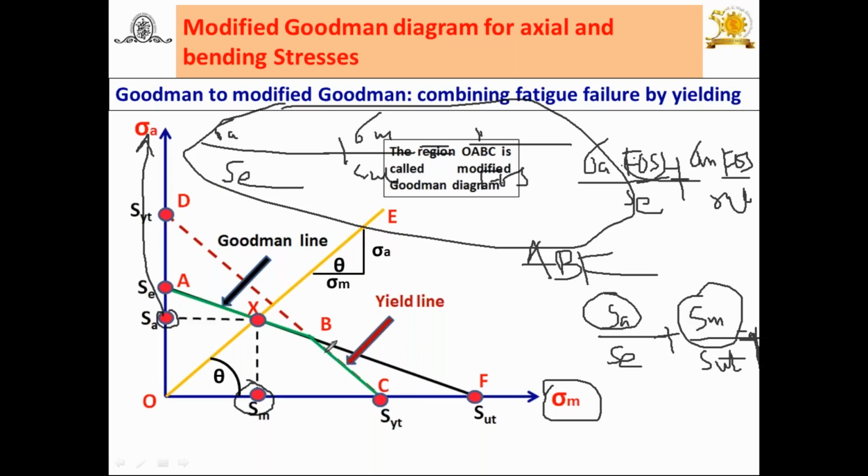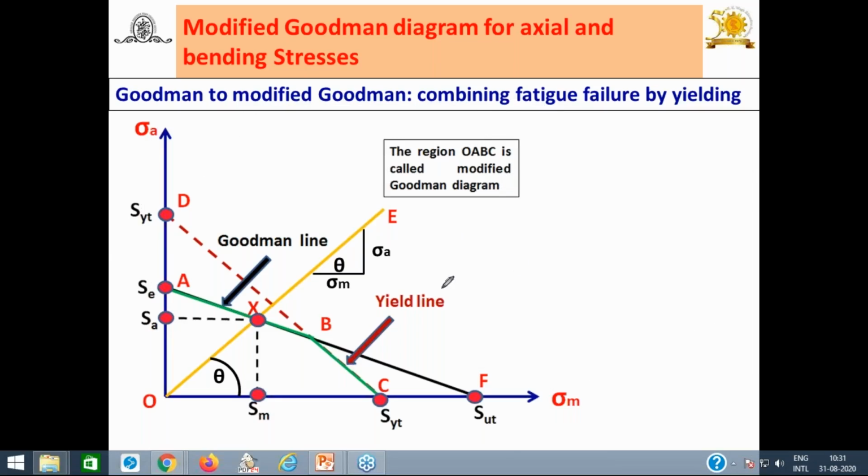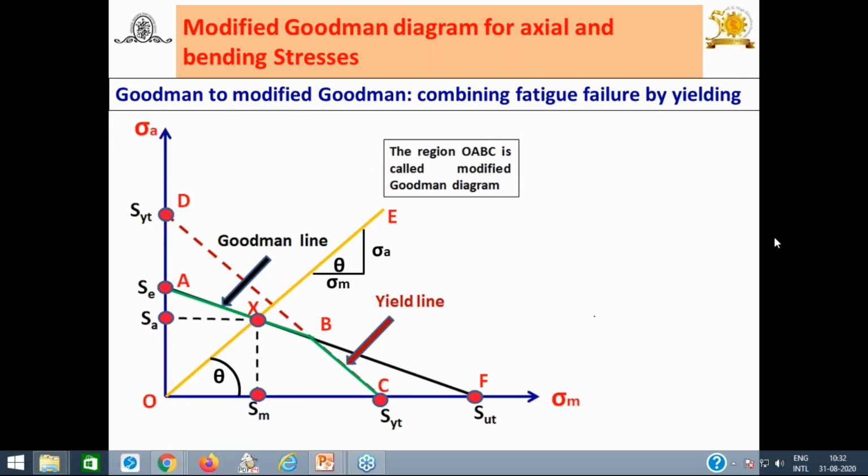Similarly, you can write the equation for the Soderberg line in terms of this, but you should have the relation of sigma mean and FOS, mean stress. And what do you mean by the SA and SM? That is sigma A into FOS. You know very well, this is about the relation with the factor of safety. So we are going to use such equations in our analysis also.